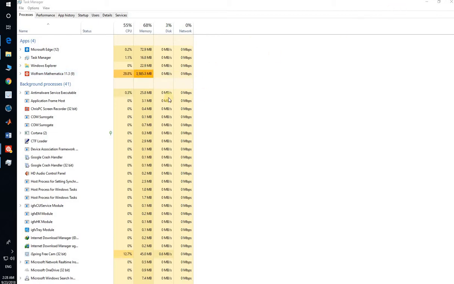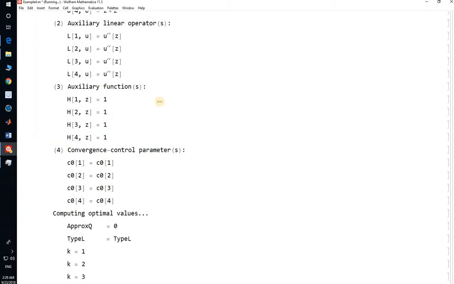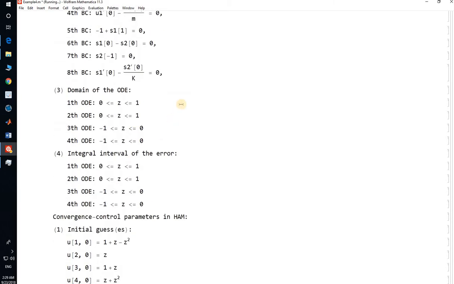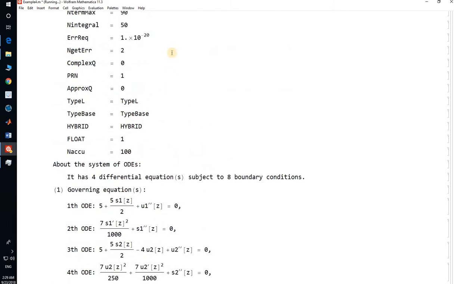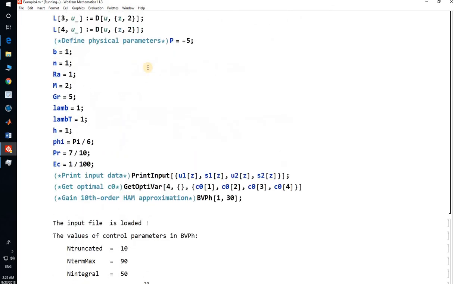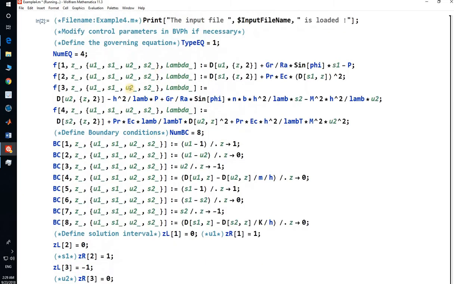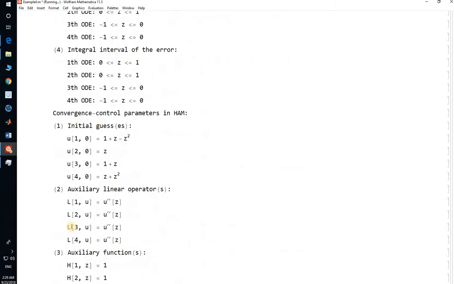This method needs a minimum of maybe 5 GB of memory on your system for running this code. But here it is still working. Maybe it is so time consuming. I started 2 hours before, but this is example number 4. Thank you very much.